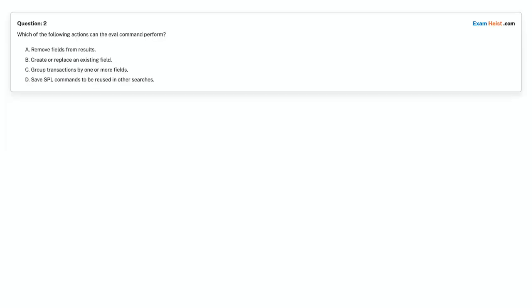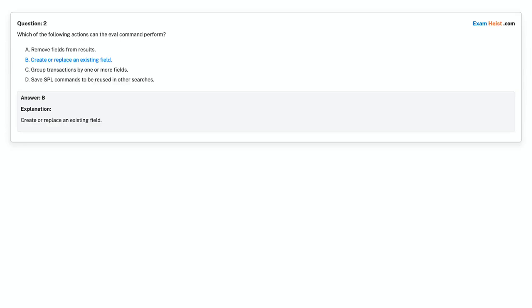Question 2. Which of the following actions can the eval command perform? Option A. Remove fields from results. Option B. Create or replace an existing field. Option C. Group transactions by one or more fields. Option D. Save SPL commands to be reused in other searches. Choose the correct answer. Correct answer is Option B. Create or replace an existing field.